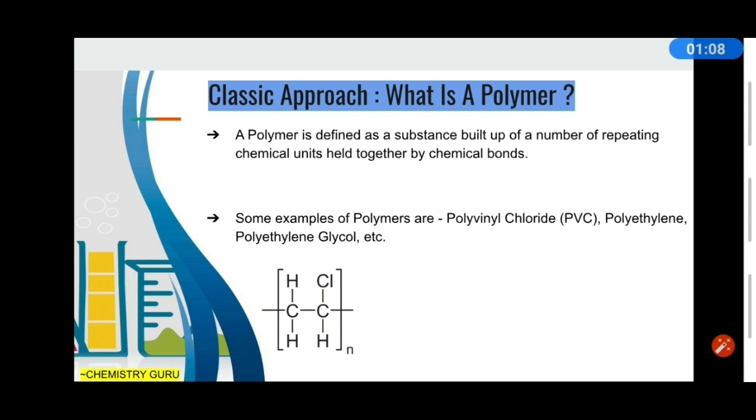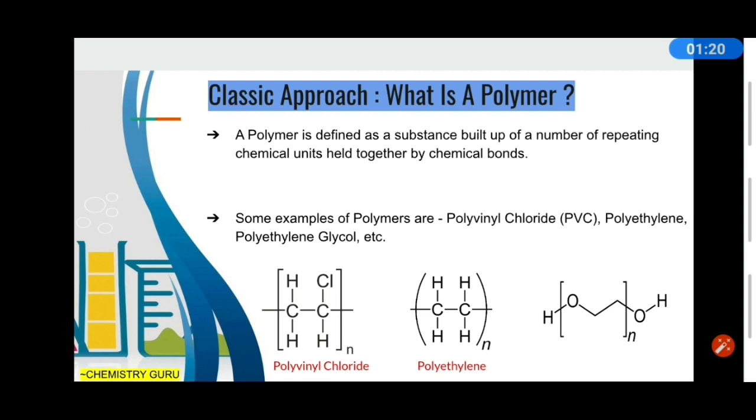You can also see this figure. This is polyvinyl chloride, right? This is polyethylene, and this is polyethylene glycol. In these three examples, we can distinguish that in polyvinyl chloride, one chloride group is attached here.